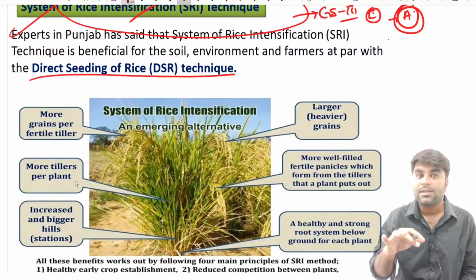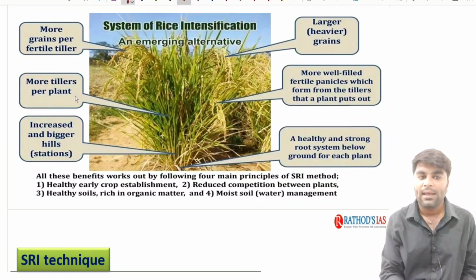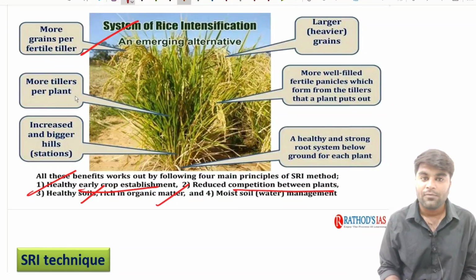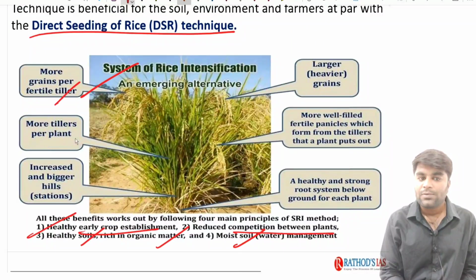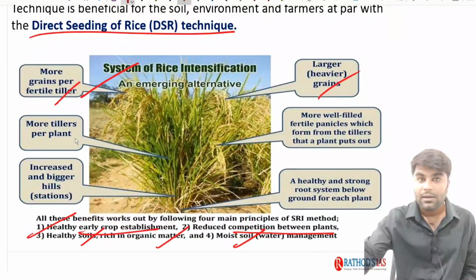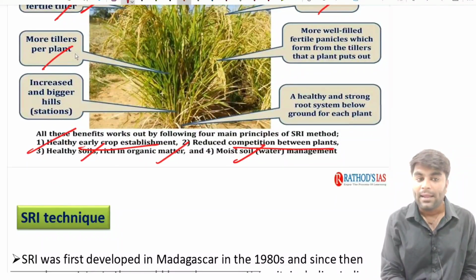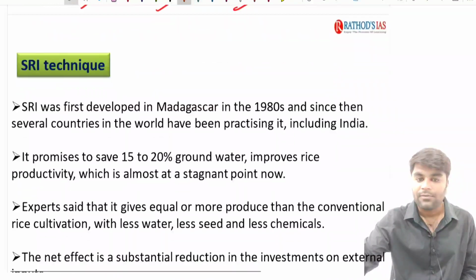Like what are the advantages of the SRI technique? See, in this diagram, in this image, you can clearly understand the advantages. Healthy early crop establishment, healthy soils with organic matter, reduced competition between the plants, moist soil. More grains for the fertilizer, larger heavier grains in the SRI technique. More tillers per plant, increased and bigger hills. In such a way, all these are the important advantages of the SRI technique.